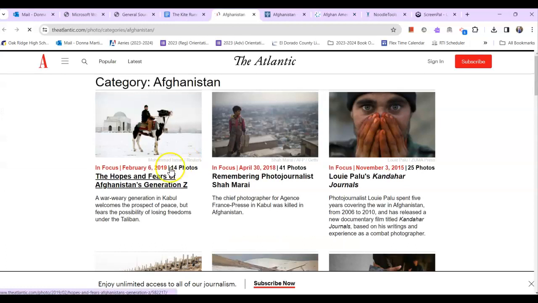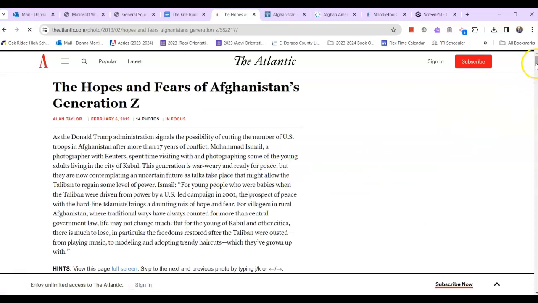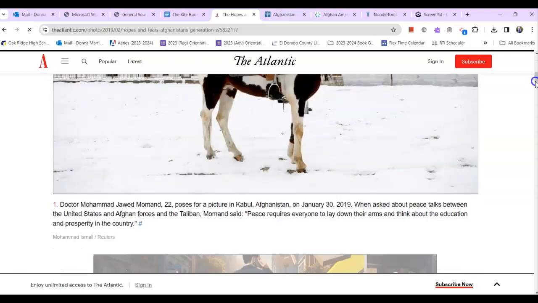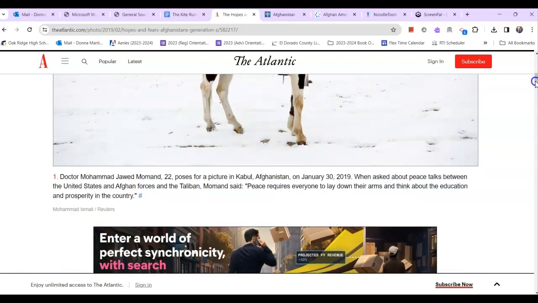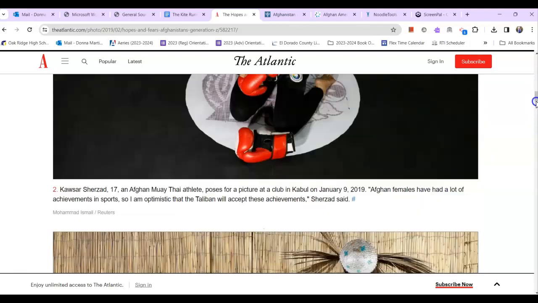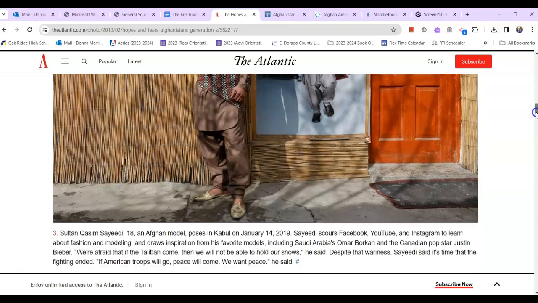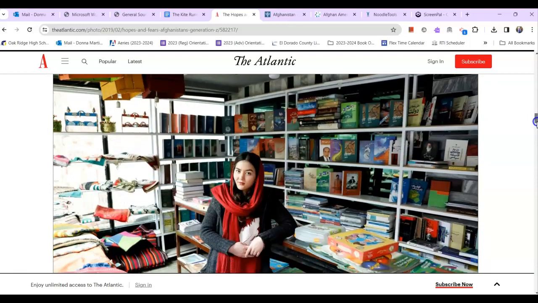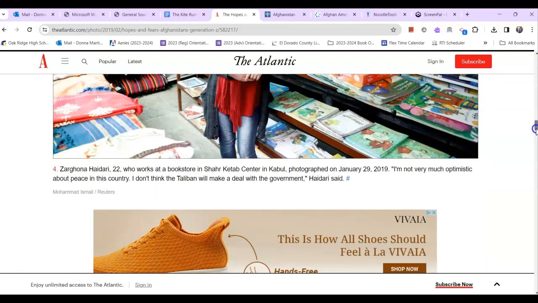I like that these news organizations have put together some collections. This one's just Gen Z, for example. It is 2019, but it's pretty interesting because there's a large caption that goes along with it. It tells you the person's name, age, the date. So it's a really fun project. You guys are going to be creating something just like you're seeing here, a photo with a caption. And then you can even see the photographer's name and what news organization they're working for.